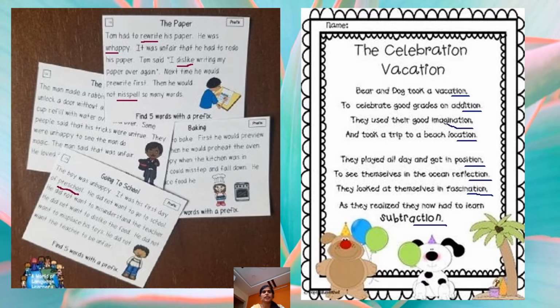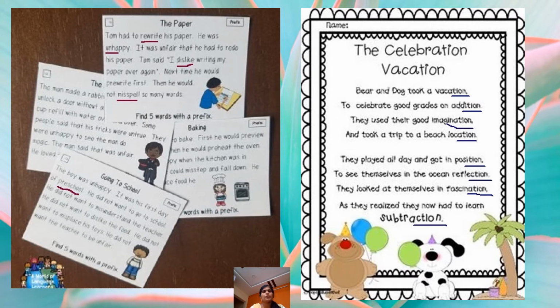Okay, let us see. The first picture, the paper. Tom had to rewrite his paper. He was unhappy. It was unfair that he had to redo his paper. Tom said, I dislike writing my paper over again. Next time he would pre-write first, then he would not misspell so many words.